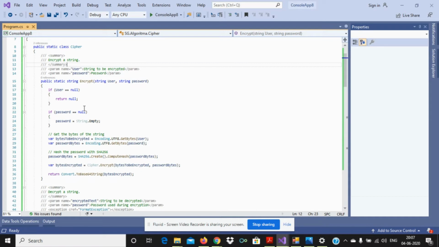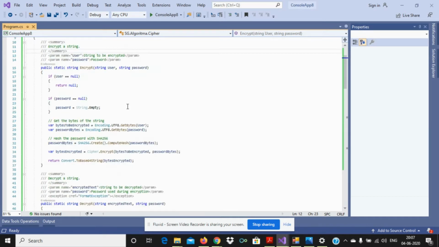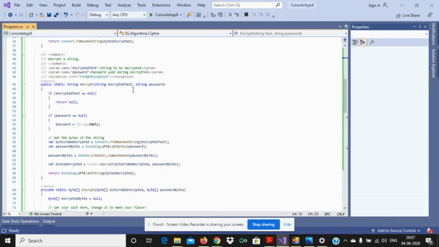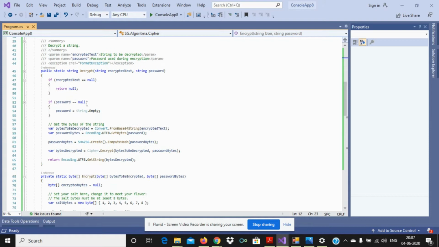What happens if user is null? What if password is null? What must be the exception that must be given? So next is for encryption. After encrypting, we can see the encrypted format from the partial encryption. So that is encrypted.